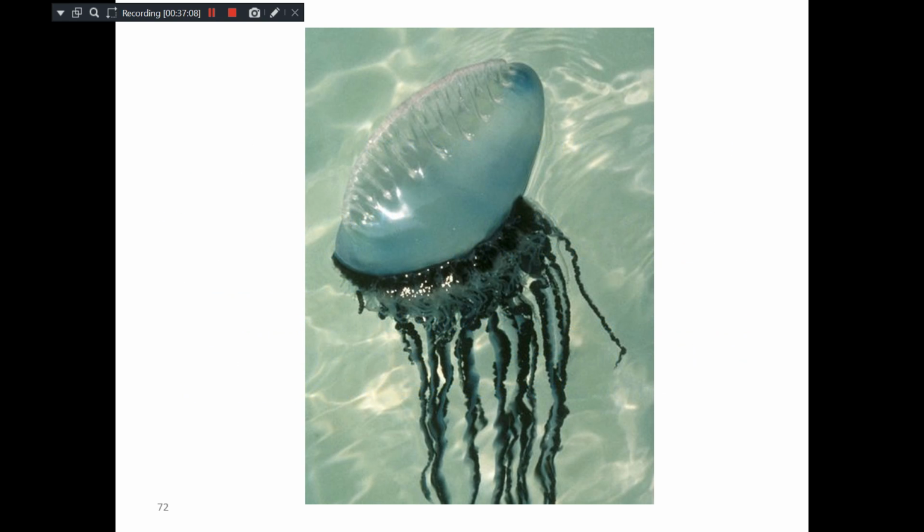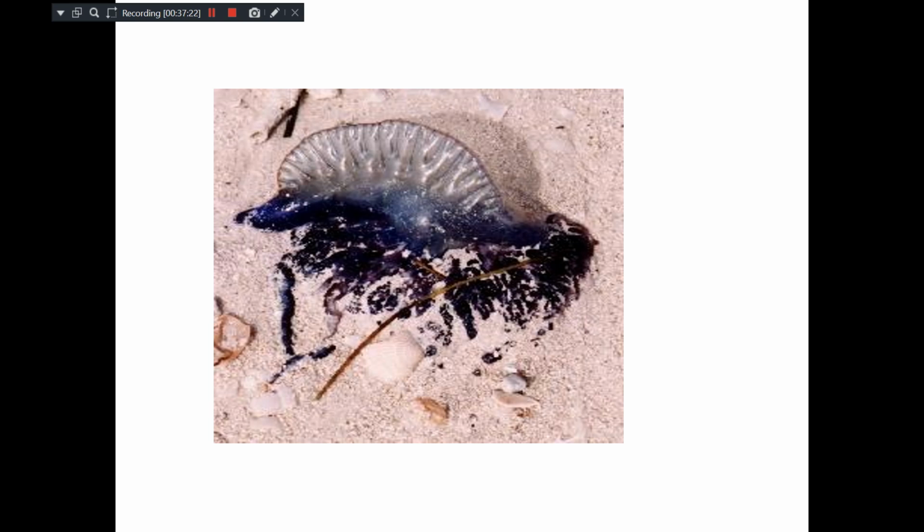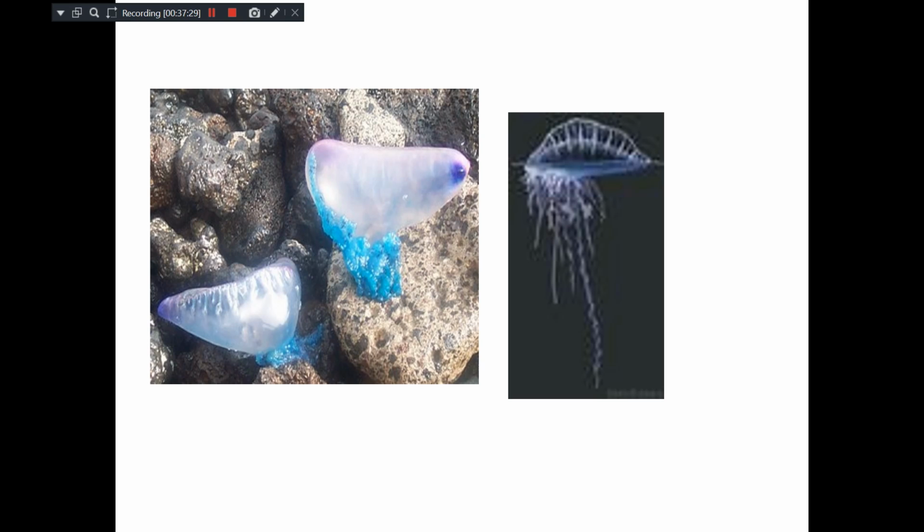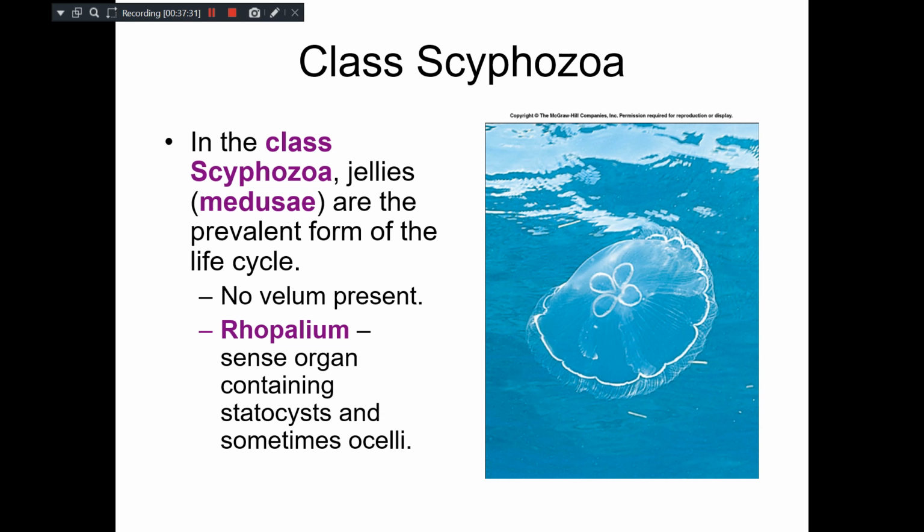But when they are in thousands, it's a very beautiful sight to see because these pneumatophores are floating on the water surface like balloons, in different colors also. Sometimes they may be washed to the shore by the tides. So this is about the Hydrozoa and two or three examples. Then let me move on to the next class.